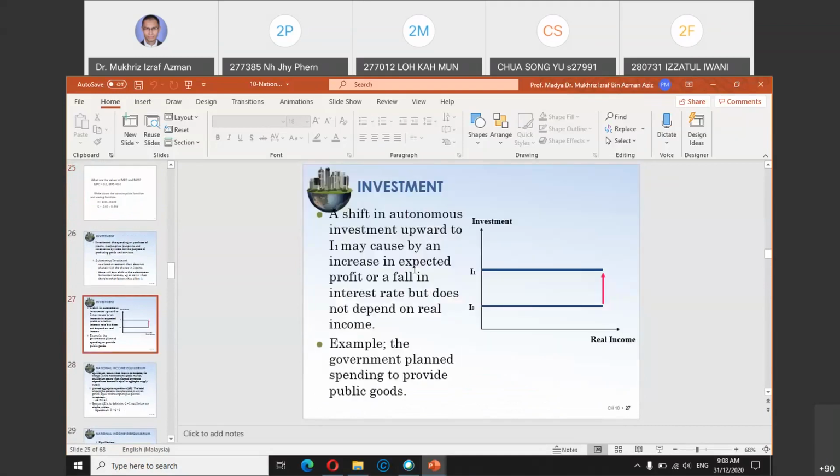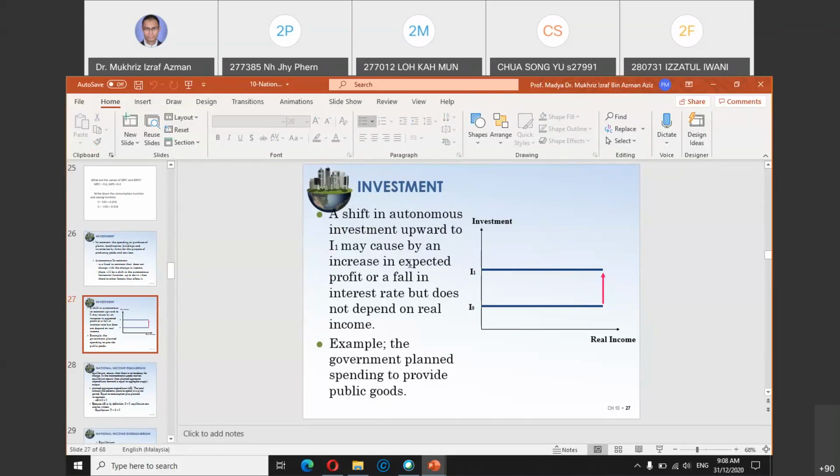Okay, this slide, right? Next we talk about investment. The term autonomous investment means the value is constant. The word autonomous means the value does not change. So an increase in investment. This is basically just to introduce the concept of investment.